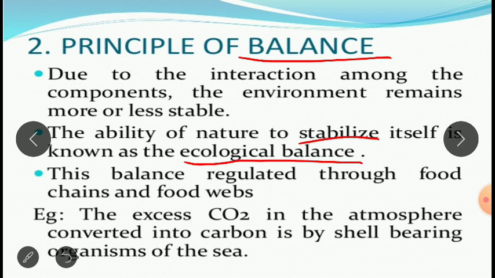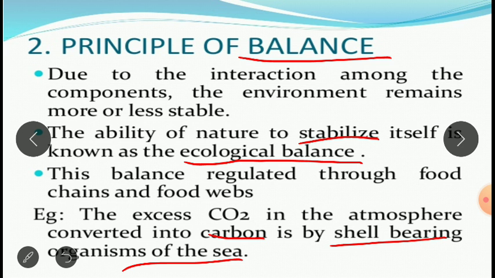This balance is regulated through food chains and food webs. For example, the excess carbon dioxide in the atmosphere is converted into carbon by a shell bearing organism of the sea. So, what is this food chain and food web?